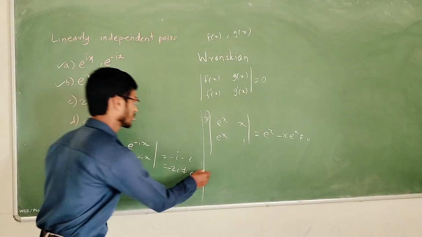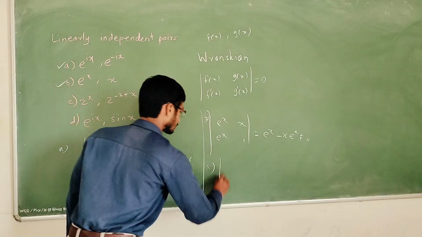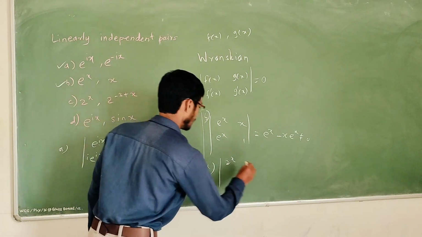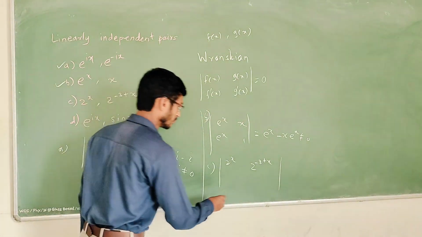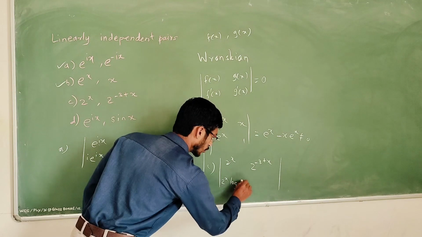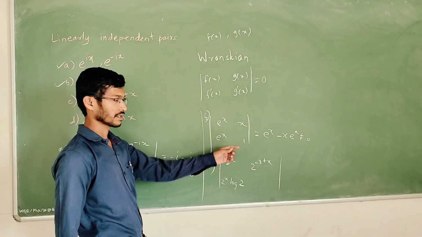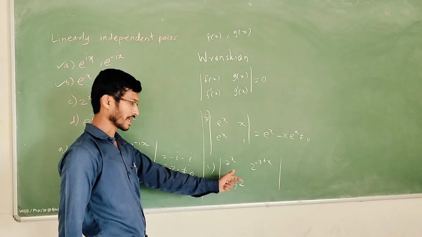Now we will see option C: 2 raised to x and 2 raised to minus 3 plus x. Now its derivative: 2 raised to x log 2. If a raised to x is there, then its derivative is a raised to x log a.